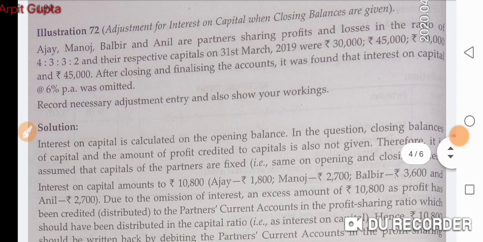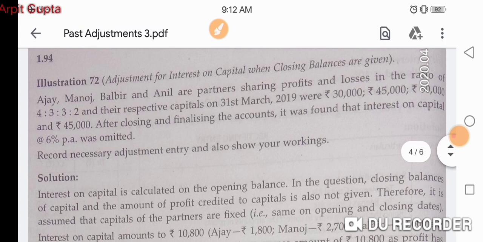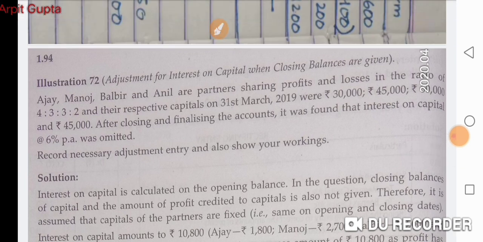Now let us see what is the mistake in illustration number 72. In illustration number 72, it says adjustment for interest on capital when closing balances are given. So I think this is nothing new. In the previous illustration, we have seen that the closing capitals were given, and we always know that when closing capitals are given, we first of all convert them into opening capitals, and then we calculate interest on capital. So same thing is given in illustration 72 also. So you can read illustration 72.